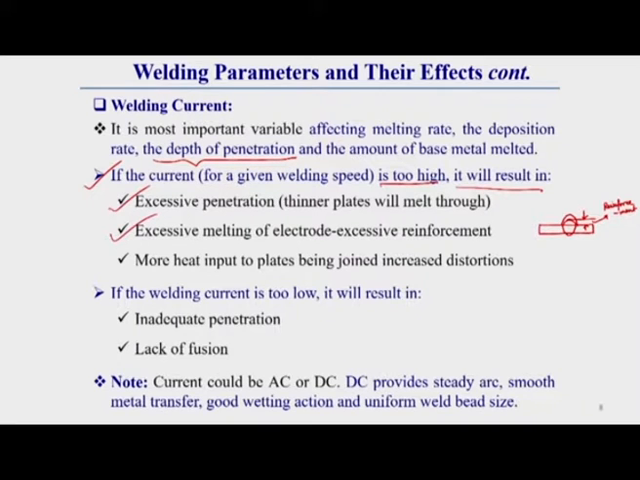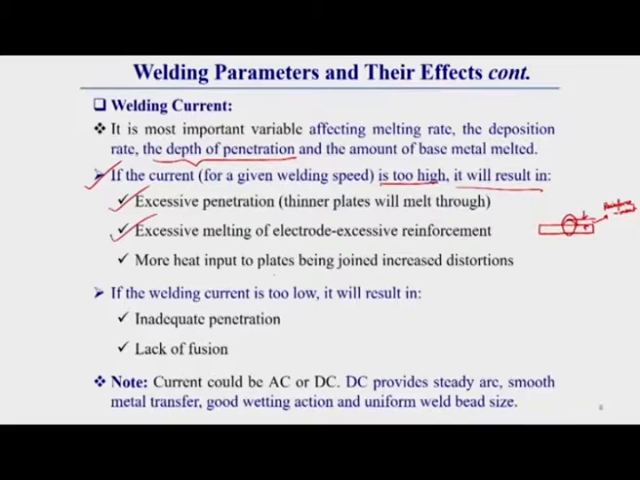And here one thing you keep in mind: higher current results in higher penetration as well as a higher melting rate, and higher current represents higher heat input. If the heat input is higher, then due to this high heat input there will be more distortion or deformation of the welded plate. So more heat input to the plates being joined increases distortion of the welded plate.